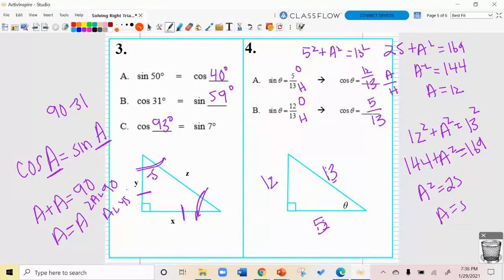Right? So just thinking like if the triangle is not in front of you, you can draw it, and it is always a right triangle. This is right triangle trigonometry that we are learning. Right?